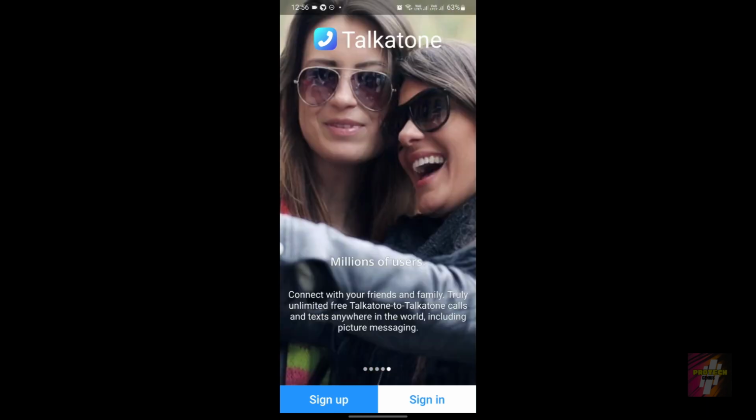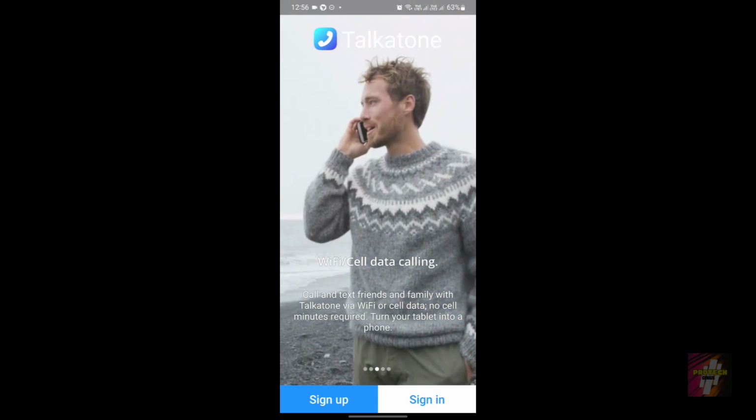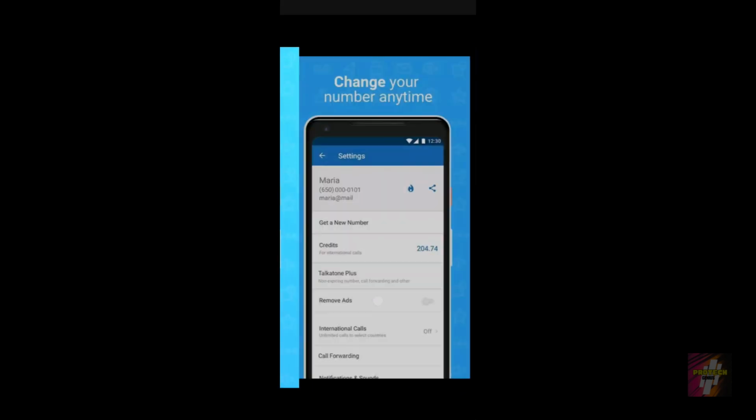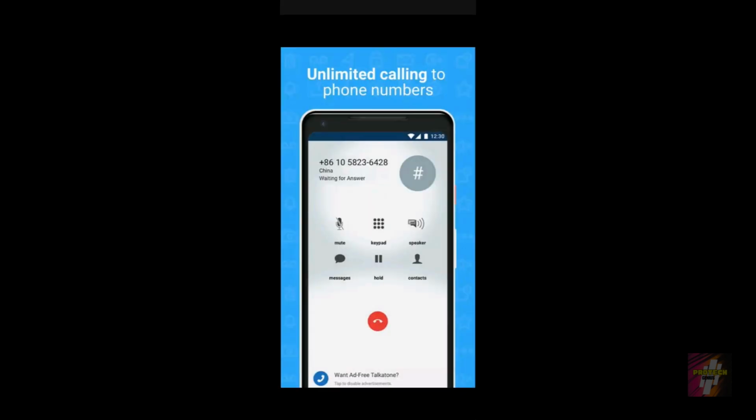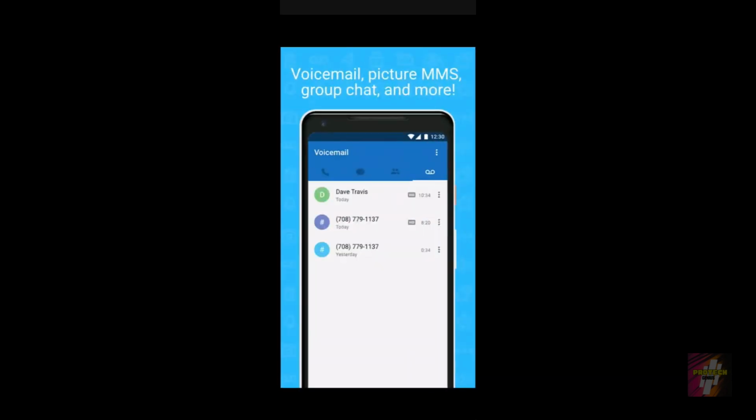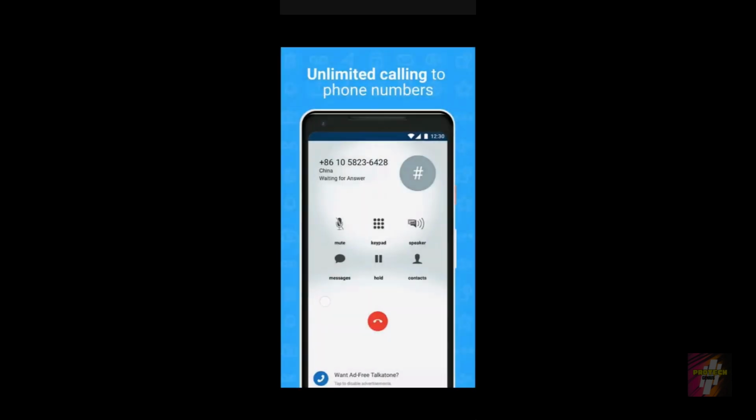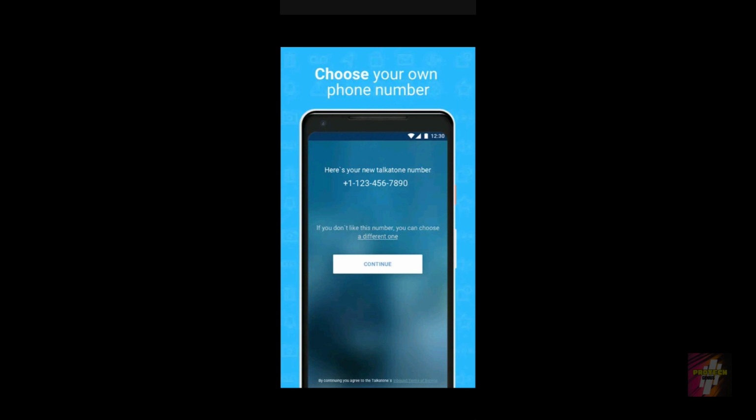And the other application is going to be Talkatone. This is the Talkatone's first page. The user interface is going to be like this. You can just take a look at this. So I guess I do not have to give you guys a suggestion. Obviously, in the user interface section, the obvious practical winner is going to be Talkatone. So now Talkatone has a score of 1, while 2ndLine has a score of 0.